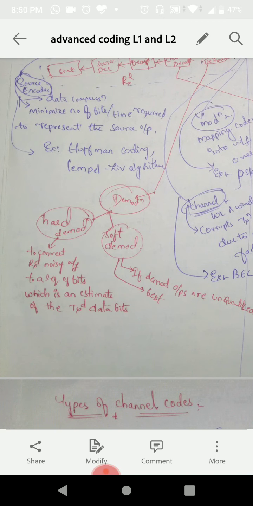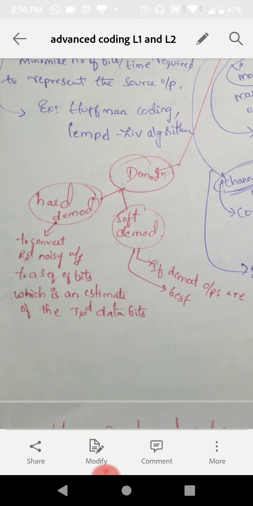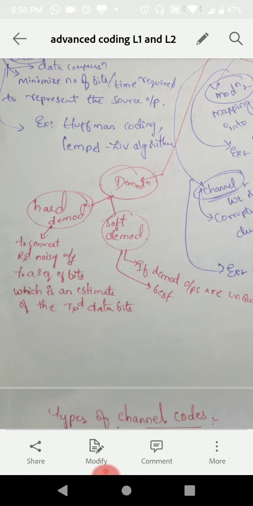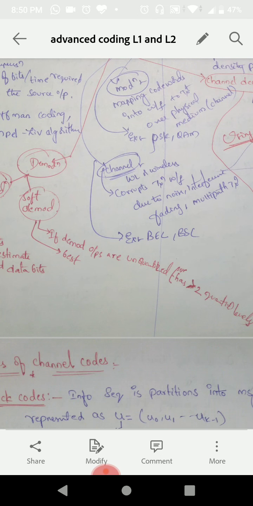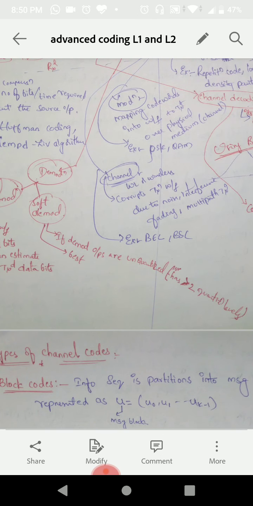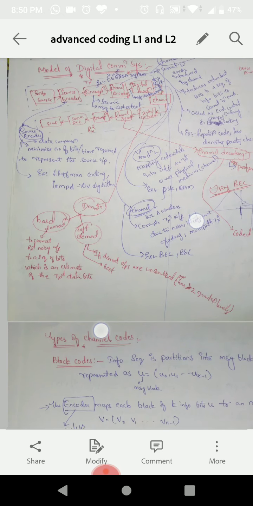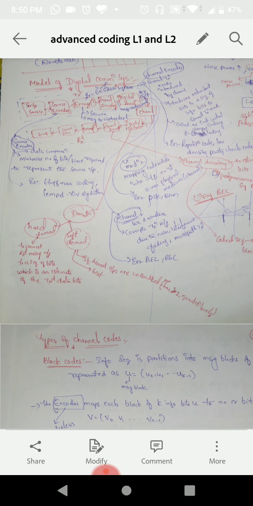Hard demodulation is nothing but converting the received noisy waveform to a sequence of bits, which is an estimate of the transmitted data bits. So we are just making an estimate of the transmitted data bits. In soft demodulation, we demodulate the unquantized output, so we have greater than 2 quantization levels, and this is the best way by which we can do the demodulation.